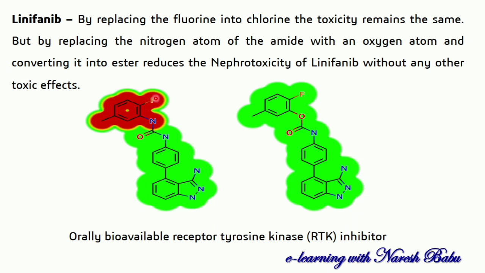So I tried replacing the fluorine with a chlorine atom, and I saw that there is no change in the toxicity. But when I replaced the nitrogen atom of this amide linkage with an oxygen atom, converting it to an ester, it reduces the nephrotoxicity of linifanib without any other toxic effects. So amide I am converting into ester. By converting this nitrogen to oxygen, the nitrogen is making two bonds, and the same oxygen is making two bonds here. So it is a divalent atoms or groups replacement, that is classical bioisosteres. So by this we are reducing the nephrotoxicity of linifanib.